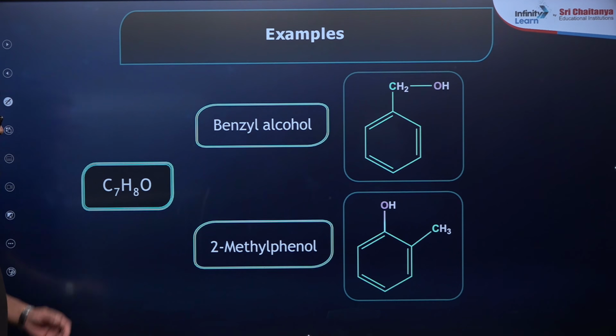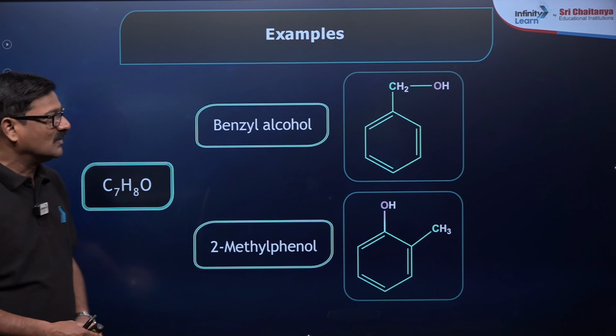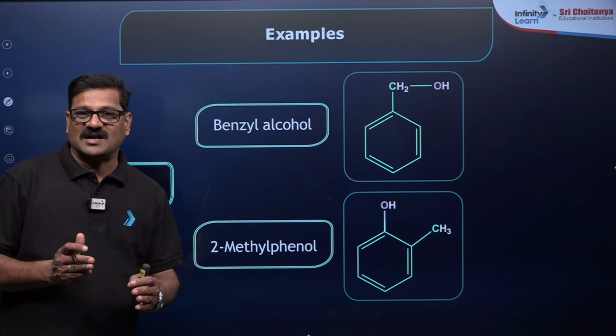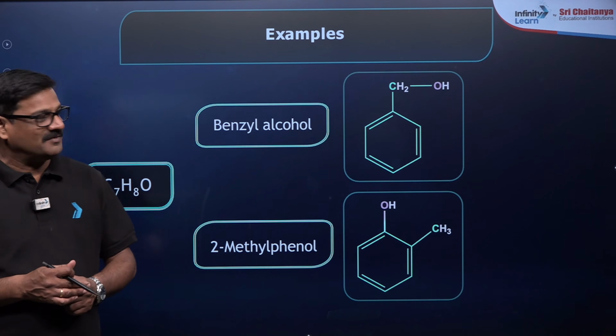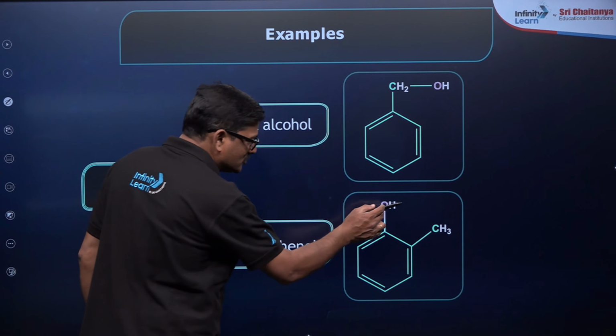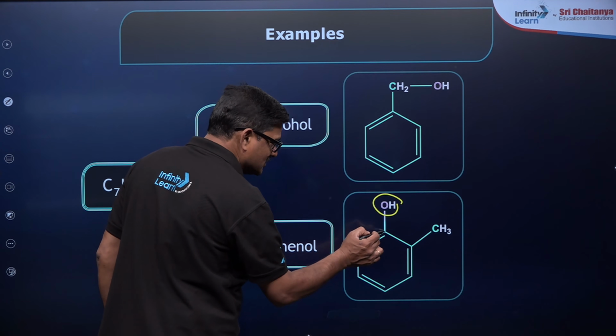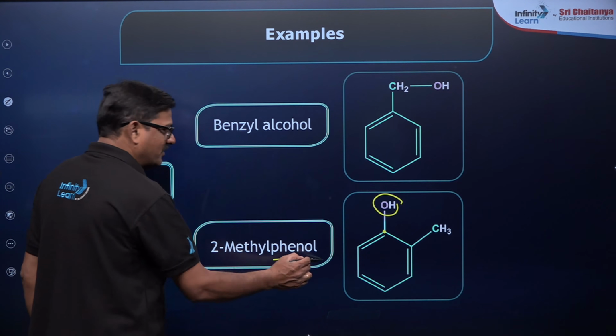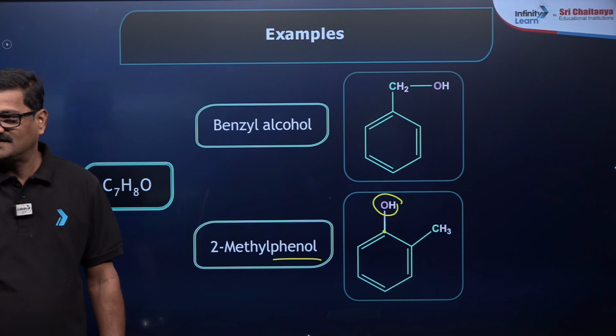Next, you see alcohol. So aromatic alcohol, benzyl alcohol and phenol. Wherever the OH group is directly attached to the benzene, that is said to be phenol, right?